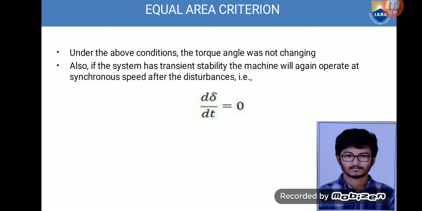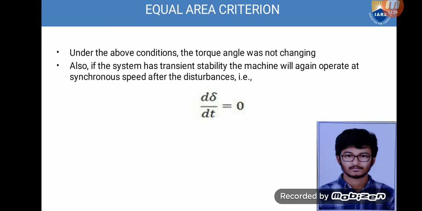At first, these disturbances may be a short circuit, application of a load, a sudden large load, or a loss of generation. The objective of this study is to find out whether the load angle comes back to a steady value subsequent to clearing of the disturbances. Here, nonlinear equations are solved to determine the stability.